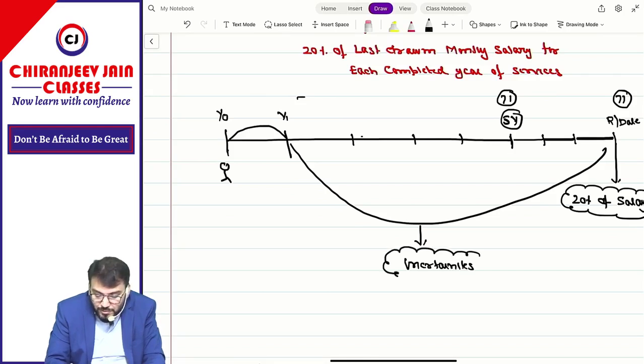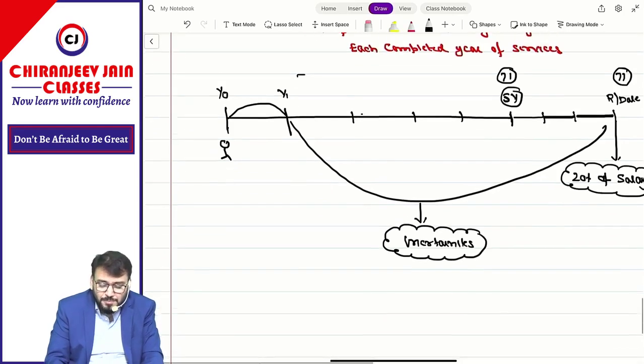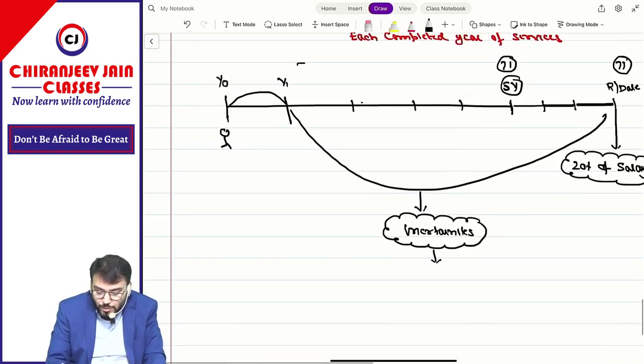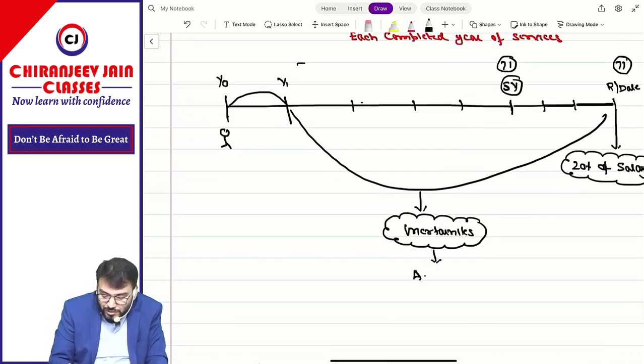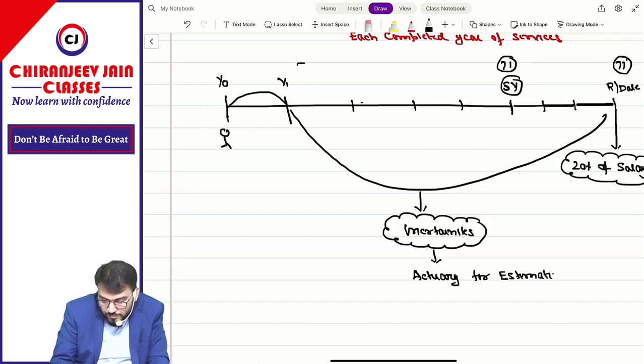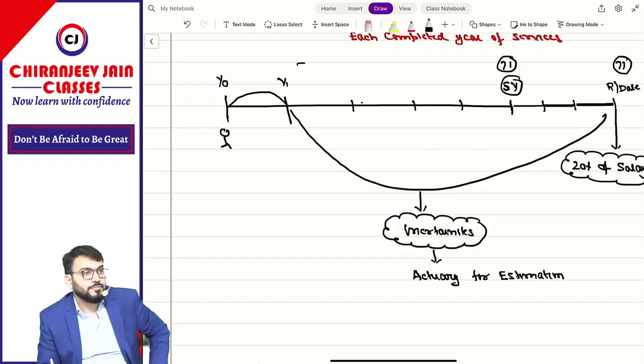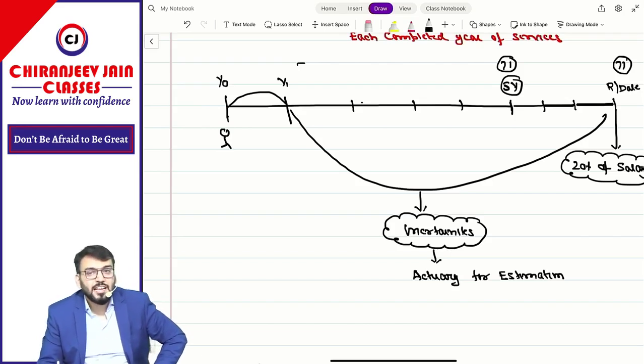Understood what I am saying? Therefore, what AS 15 says is that you can take the help of an actuary for estimation. For estimation, actuaries are experts for such type of estimation.